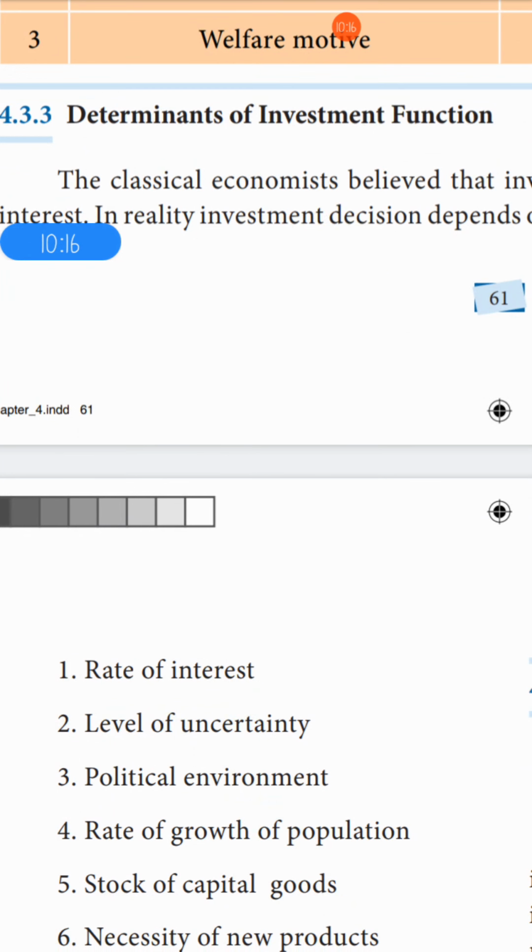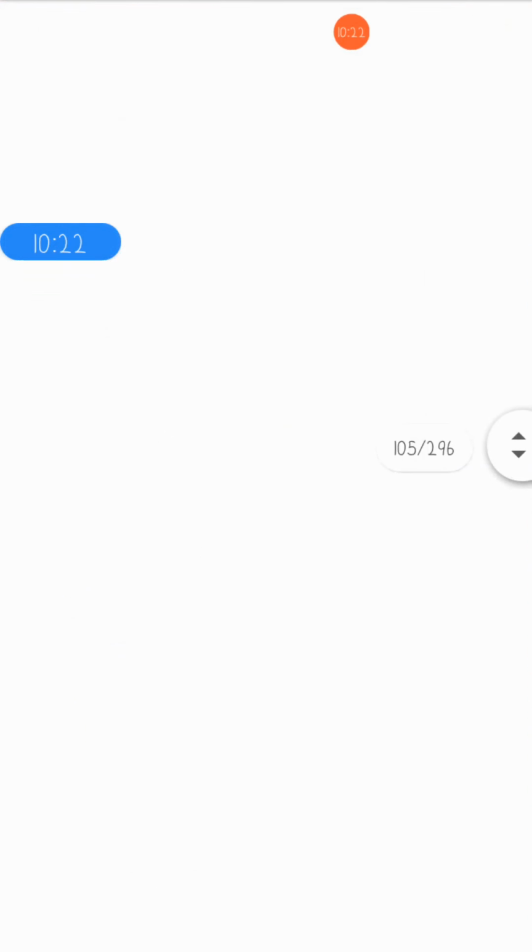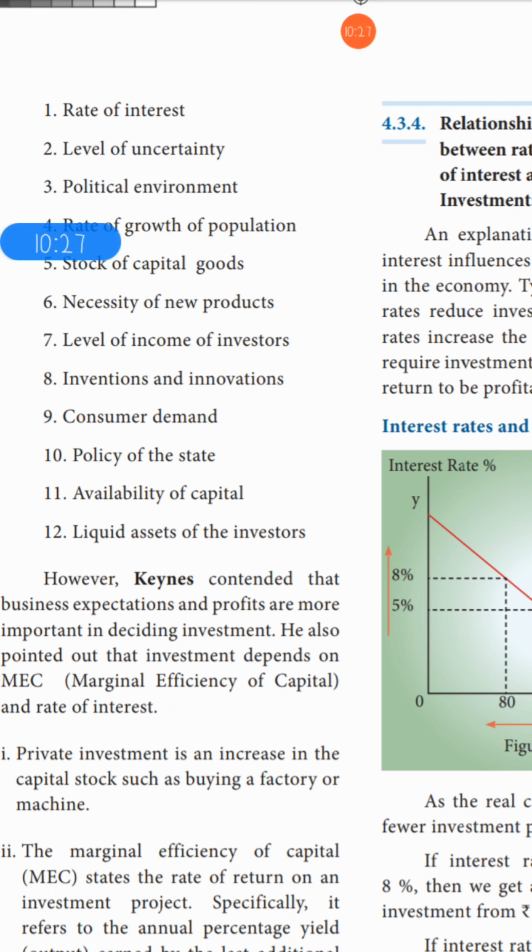Now next is determinants of the investment function. Let us see what all the investment function depends on. Here you have 12 determinants. First is rate of interest. Next is level of uncertainty.